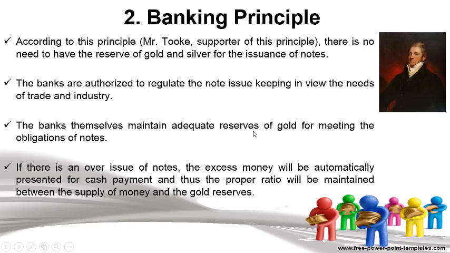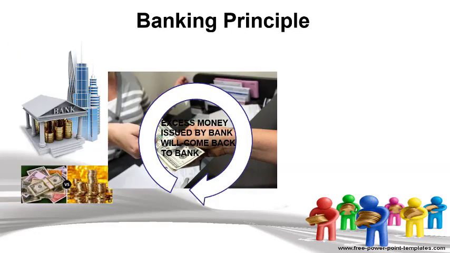They are maintaining their own reserves. Every bank knows how much the bank needs to pay and how much the bank is receiving. So they are going to maintain their own reserves, their own notes. If a bank is going to over issue the notes, they know that they have to do more exports. So they will maintain their own ratio according to their need.